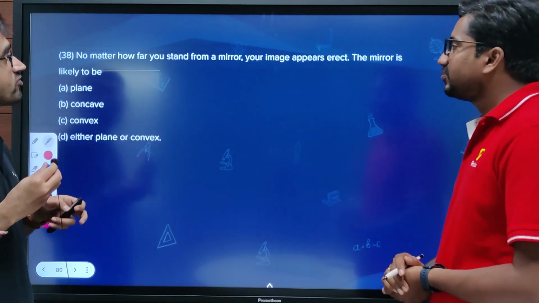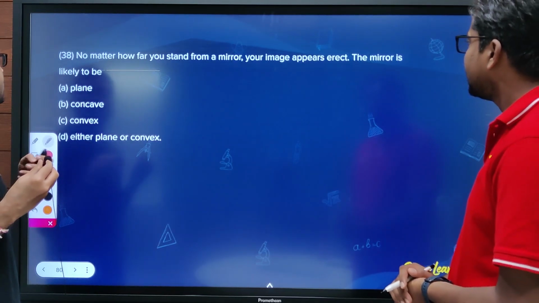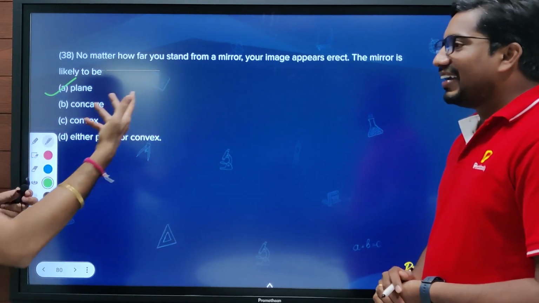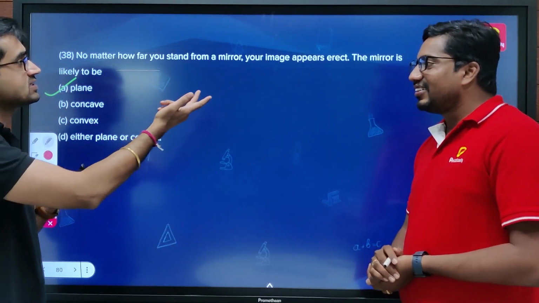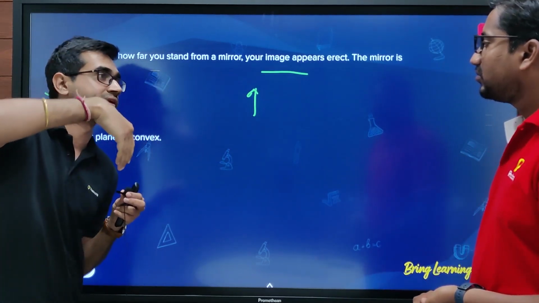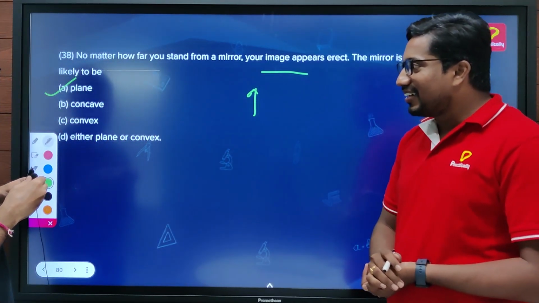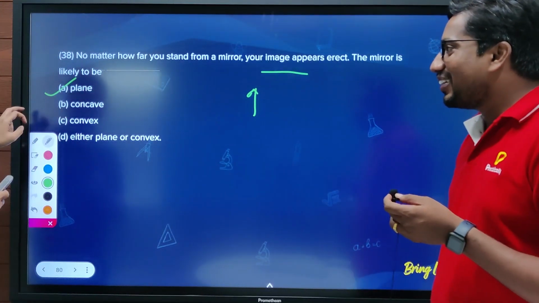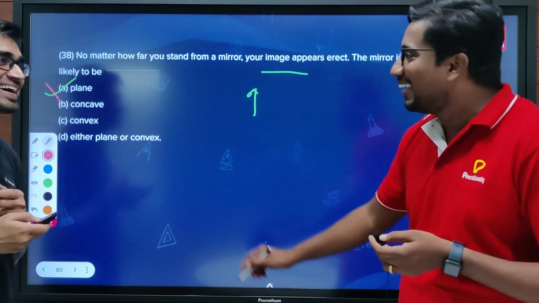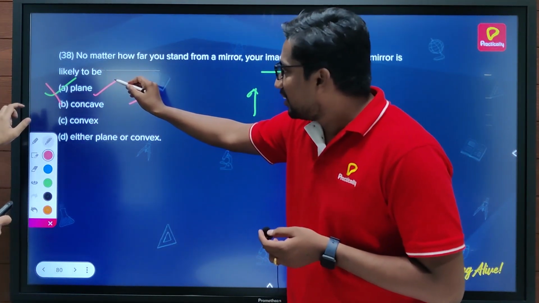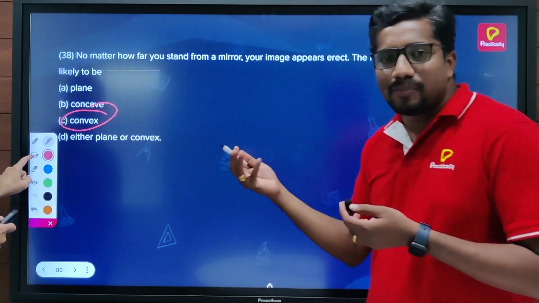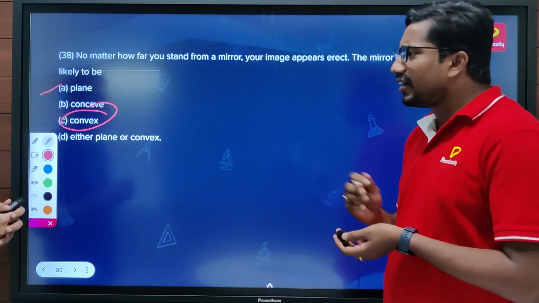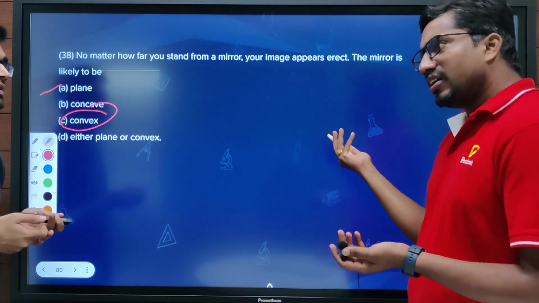No matter how far you stand from a mirror, your image appears erect. The mirror is likely to be plane. Because I can stand anywhere in front of a plane mirror and my image always appears erect; I never see it inverted. Yes, correct, but you didn't look at the remaining options. This plane is correct, of course. And in fact a convex mirror also, whatever the position of the object, if you are standing in front of it, can produce a virtual erect image. Always erect, yes.